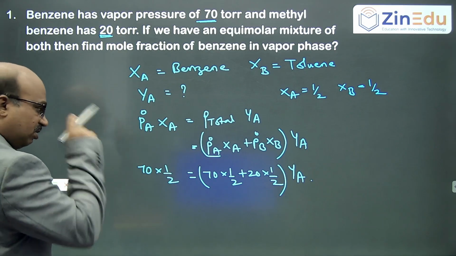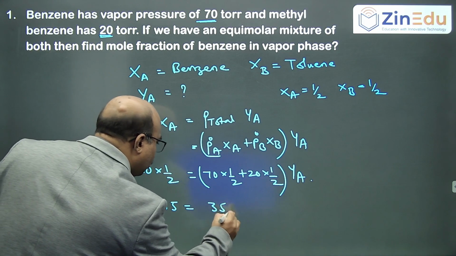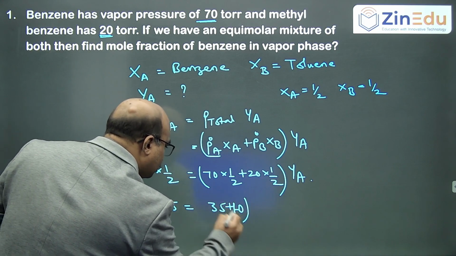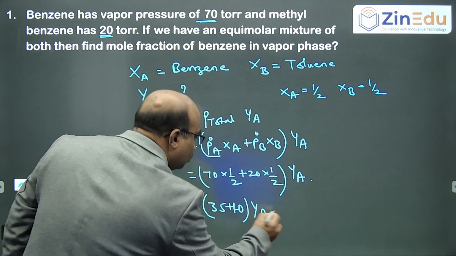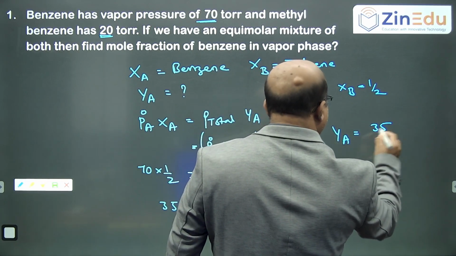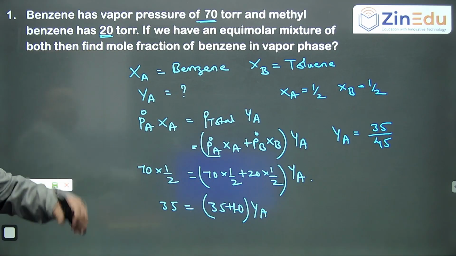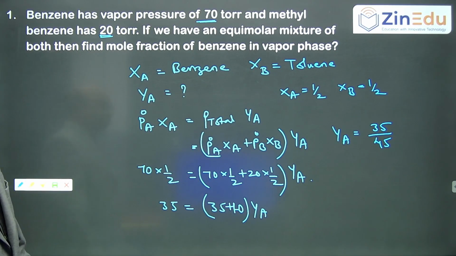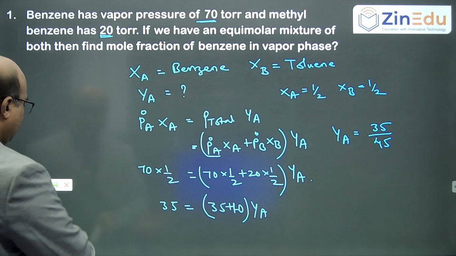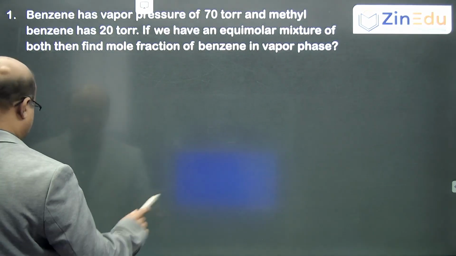Solving this, it is 35 plus 10, that is 45. So YA is 35 by 45. We have to just write it in numerical form. Okay. Coming to the next.